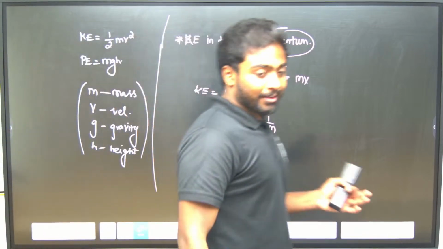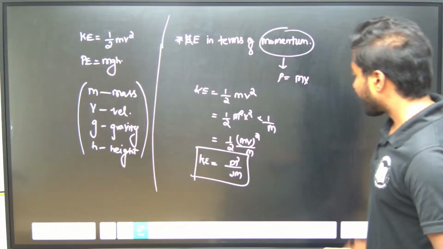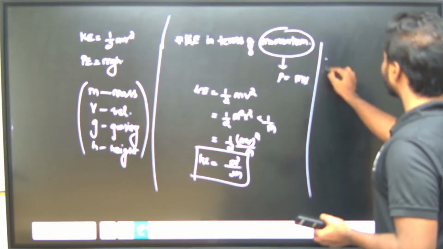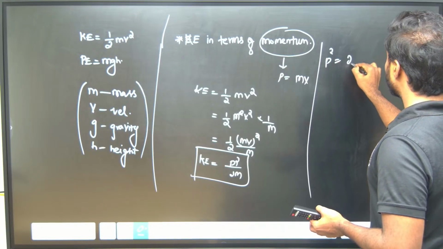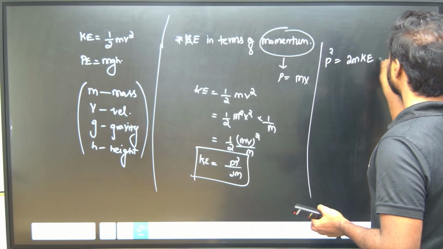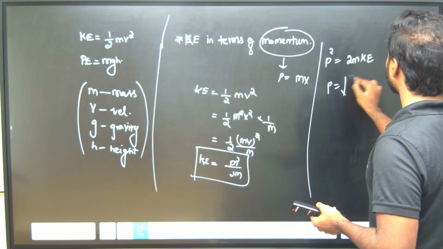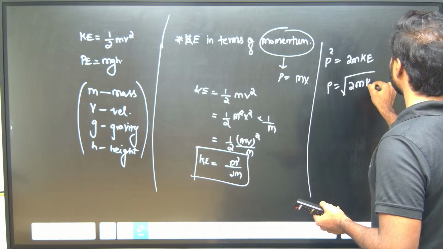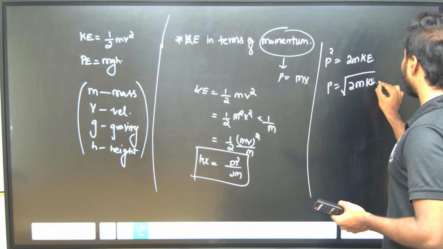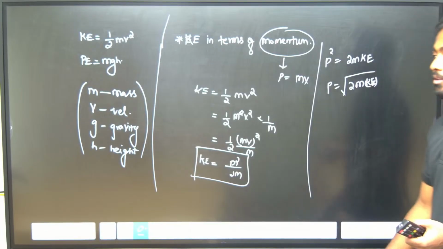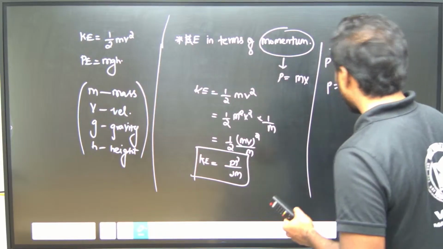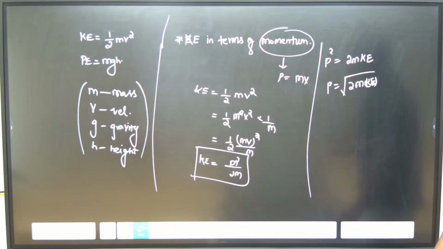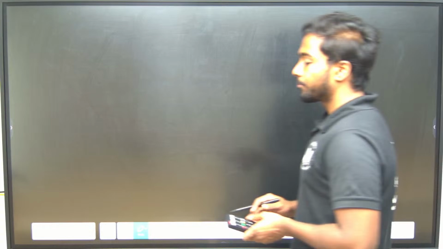So now kinetic energy will be equal to p square by 2m, we have written. So I can say that p square will be equal to 2m into kinetic energy, and p will be equal to under root of 2m into K, that is kinetic energy, right? So this also we can write as a formula. Any doubt in this now? It's clear, right?